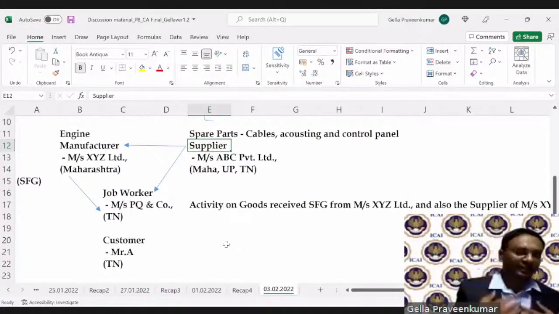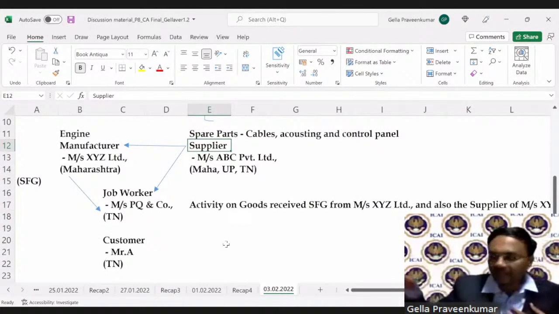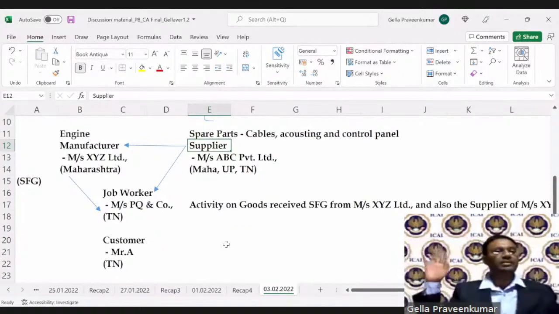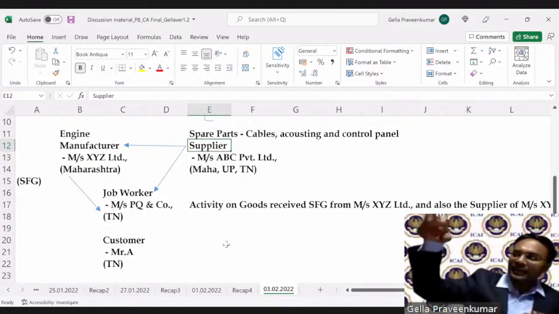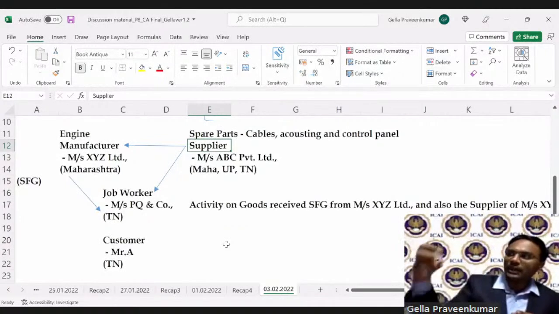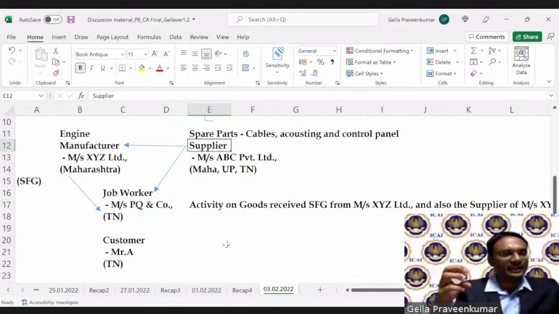I don't know Tamil, or the way business happens there. Handling labor and all, it's a costly affair. So what they can do is find a suitable job worker who can meet the requirements to the satisfaction of Kirloskar. This could be one business process.